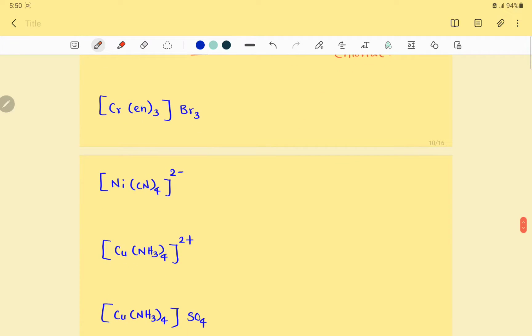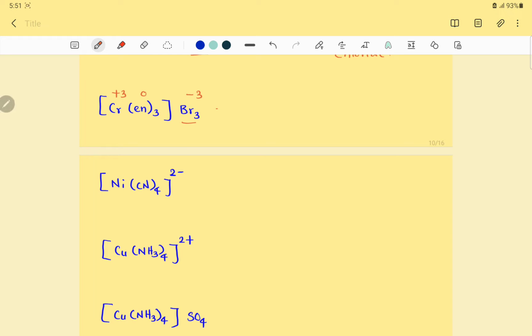Right, now here the en ligand is neutral, 0 charge. So the simple anion Br⁻, but the total charge of Br₃ is -3. Therefore chromium is +3. Now here the central metal ion is chromium. Then the ligand en is nothing but ethane-1,2-diamine. In the name of the en ligand there is the term di, so we have to use an alternate prefix: bis, tris, tetrakis. Those you have to use, and since you have three, it is tris. Then the outside anion is Br⁻, so bromide.